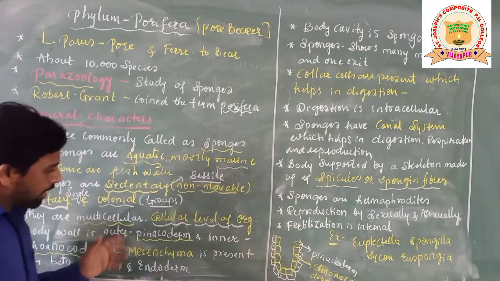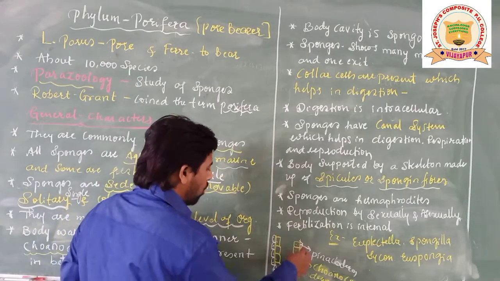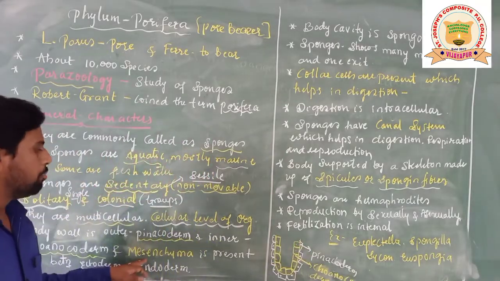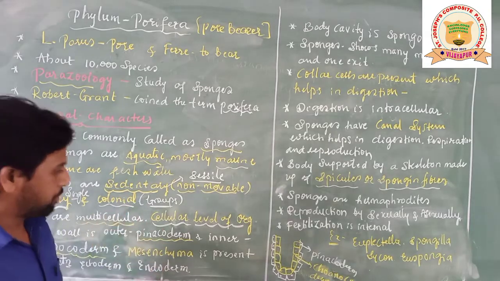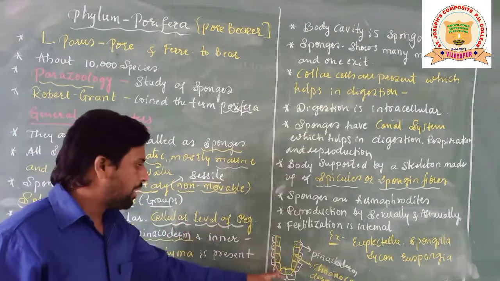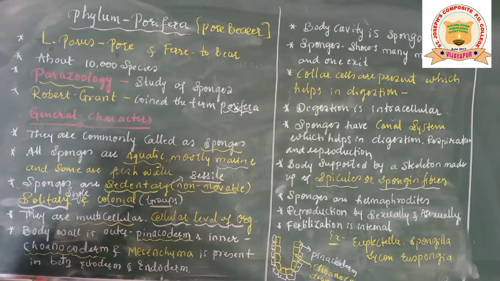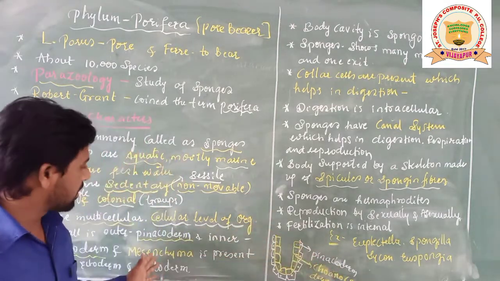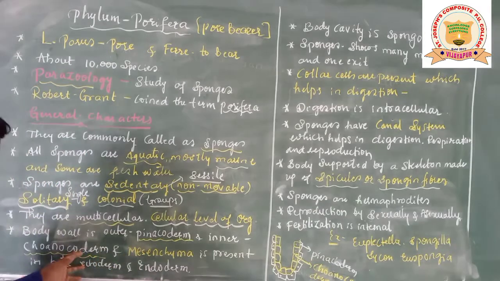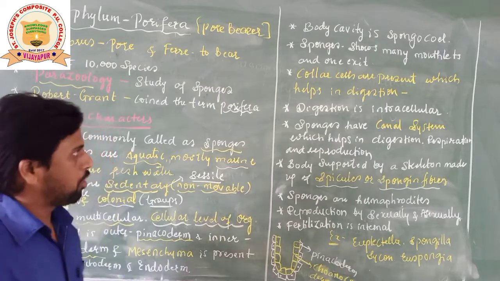Students, in between this pinacoderm and coanacoderm, there is a non-cellular jelly-like substance, the mesenchyme. This is a fluid-like substance, or material, which is present in between these two layers, the pinacoderm and coanacoderm layers. Okay, so pinacoderm is considered an ectoderm and coanacoderm is considered an endoderm, students. These are the two important layers covering the sponges.